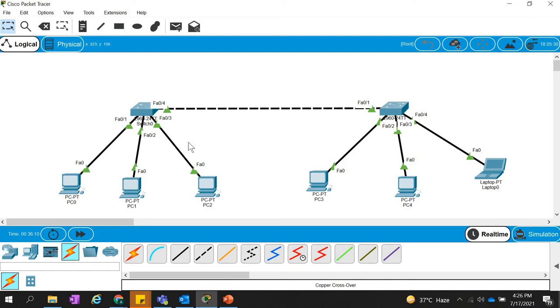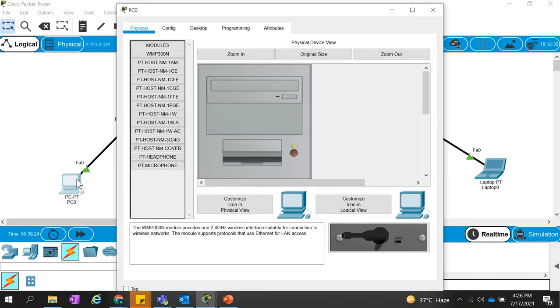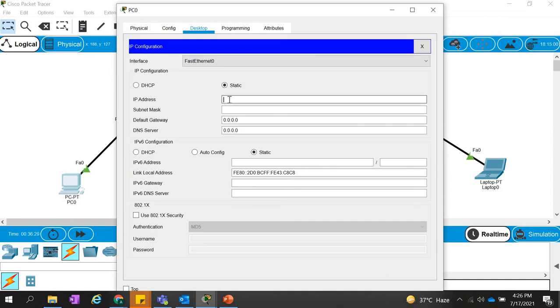Right now we are not using the routers, so whatever IP address we assign will be of the same network. All the computers or laptops in this network will be in the same network. How do you give the IP address? Just go to the desktop, IP configuration. I'm giving the IP 192.168.1.1. Gateway is not required because we are just in the same network.